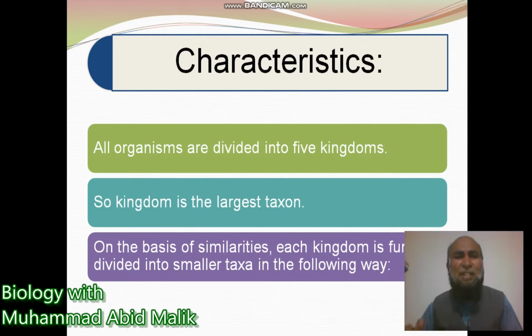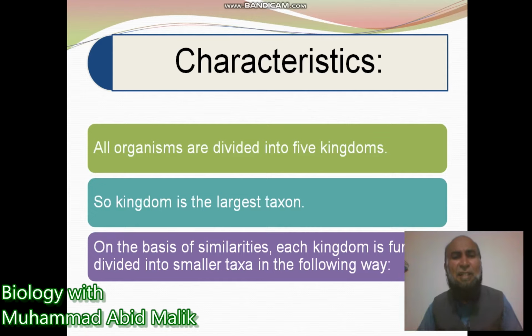All organisms are divided into 5 kingdoms. Mainly there are 5 main groups. So we say that kingdom is the largest taxon. In this scenario, we can easily grasp taxon. Kingdom is the largest taxon and species is the smallest taxon. So we can easily understand that a group of similar organisms, in which we place similar organisms together, that group is termed a taxon.